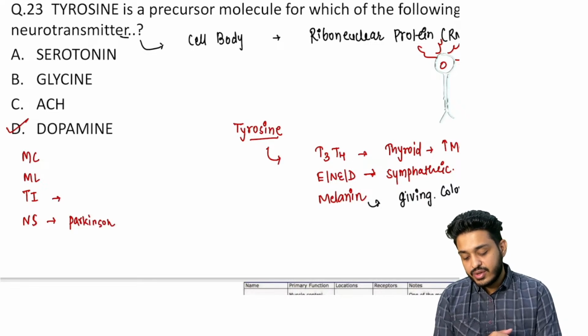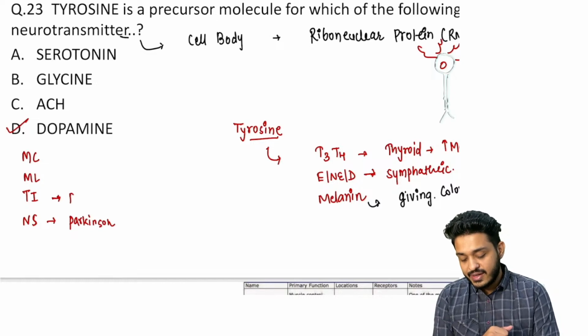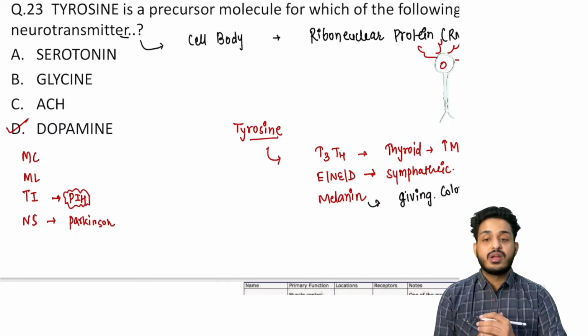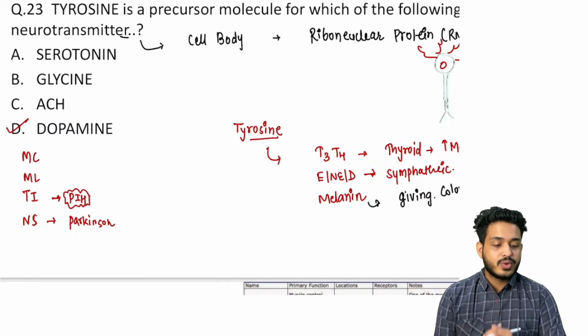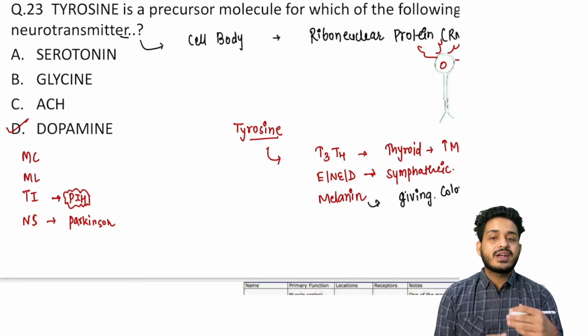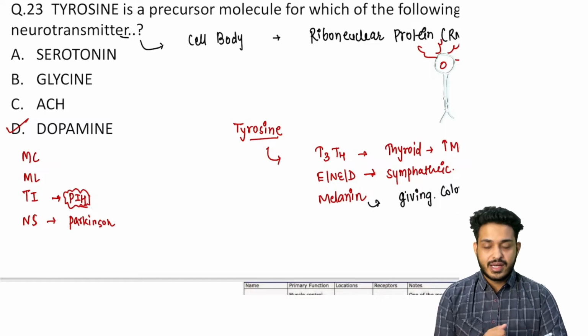When it is decreased in the tuberoinfundibular pathway, dopamine has another name, that is prolactin inhibiting hormone. Dopamine is also known as prolactin inhibiting hormone, and it has a function to decrease prolactin, and prolactin's function is the production of milk, right? So what is going to happen? This is going to decrease the prolactin, right?